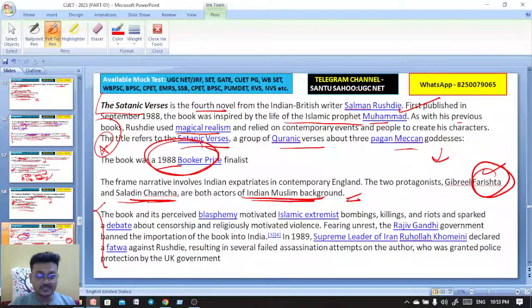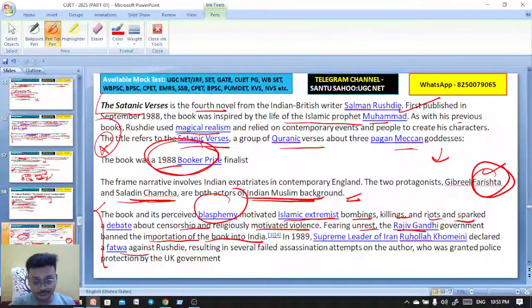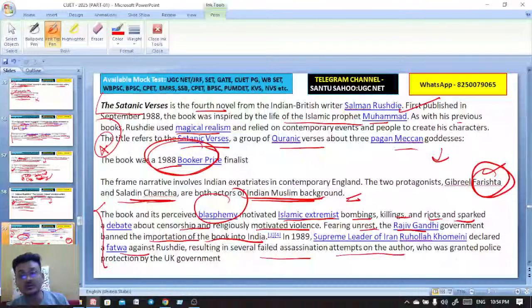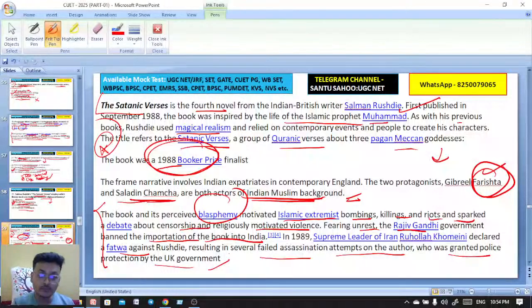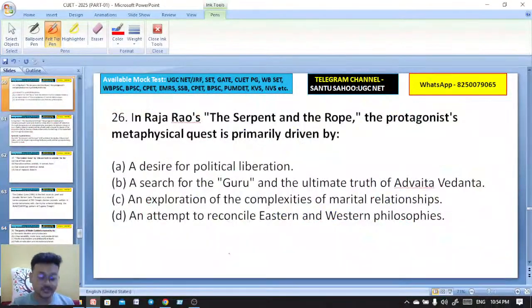Here the book The Satanic Verses, its perceived blasphemy, motivated Islamic extremist bombings, killings and riots, and sparked a debate about censorship and religiously motivated violence. Amid the unrest, the Rajiv Gandhi government banned the importation of the book into India. And a fatwa was issued against Rushdie, resulting in several failed assassination attempts on the author, who was granted police protection by the UK government.